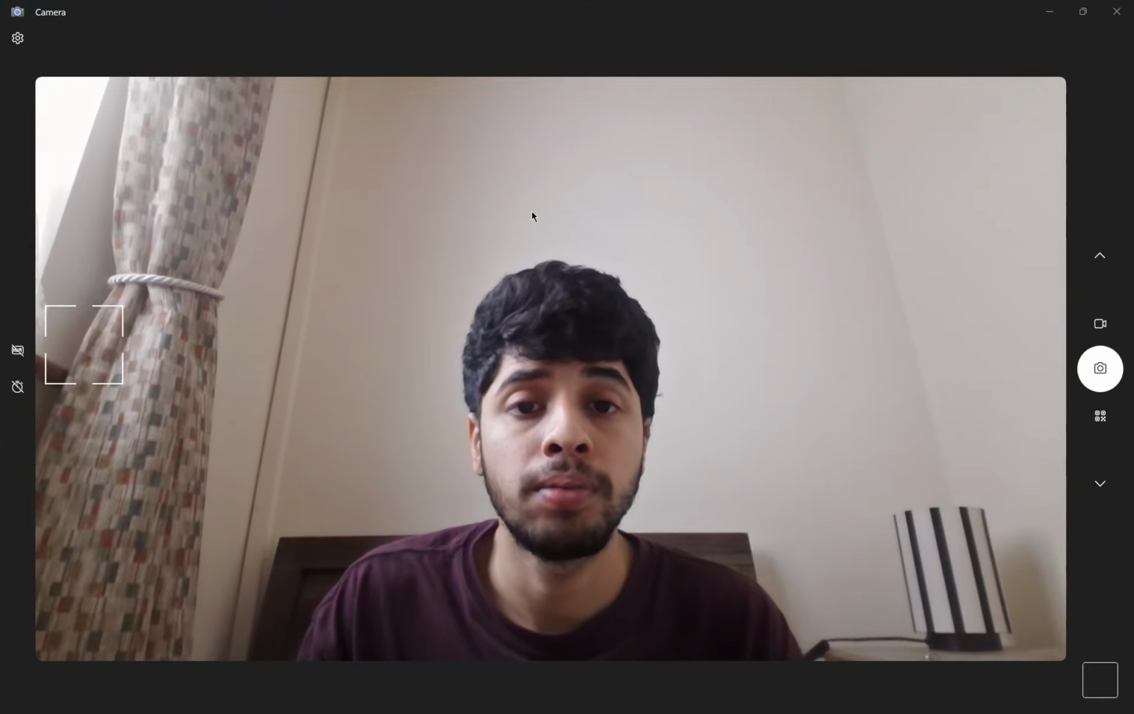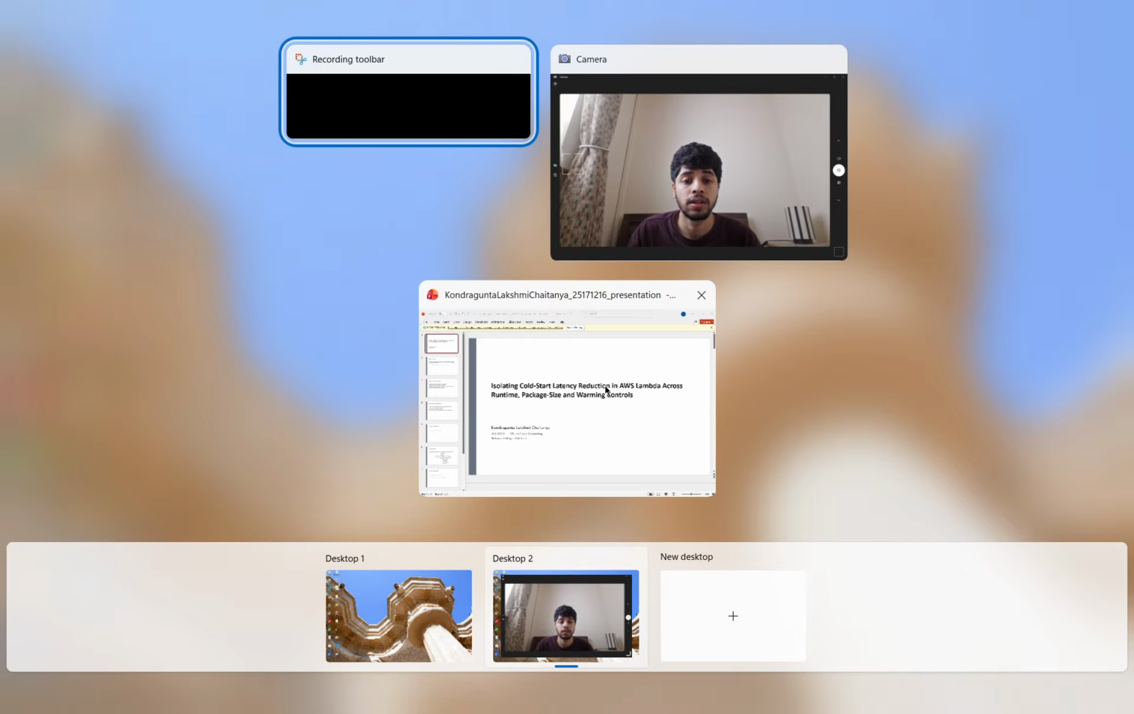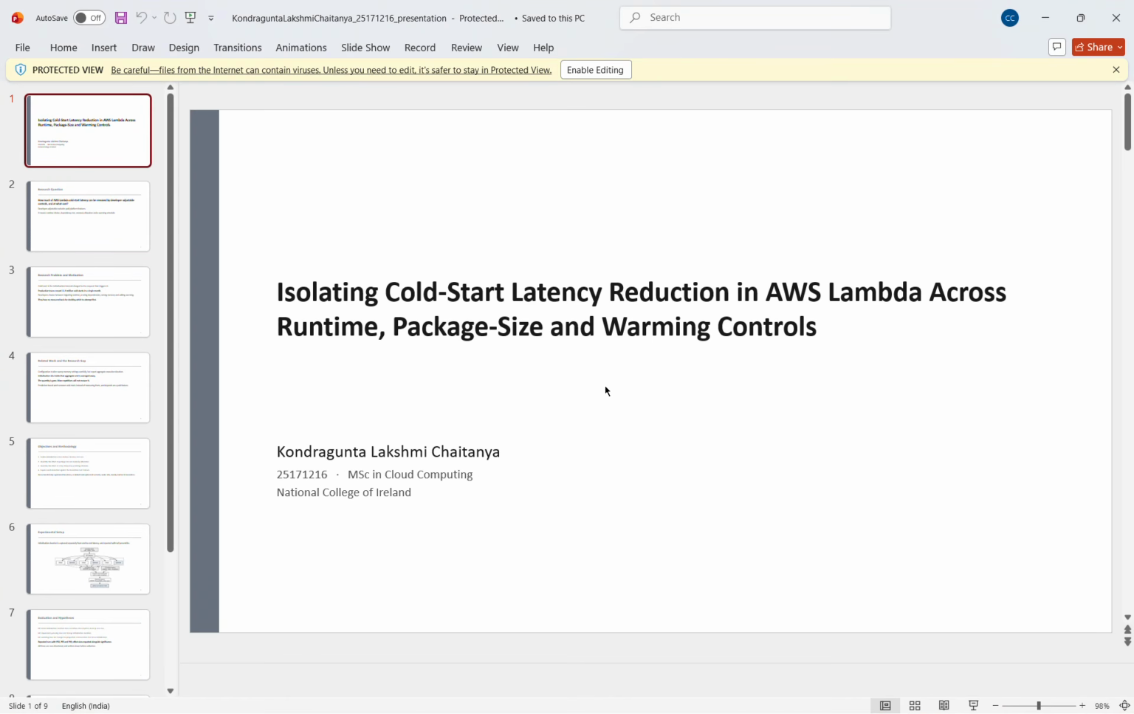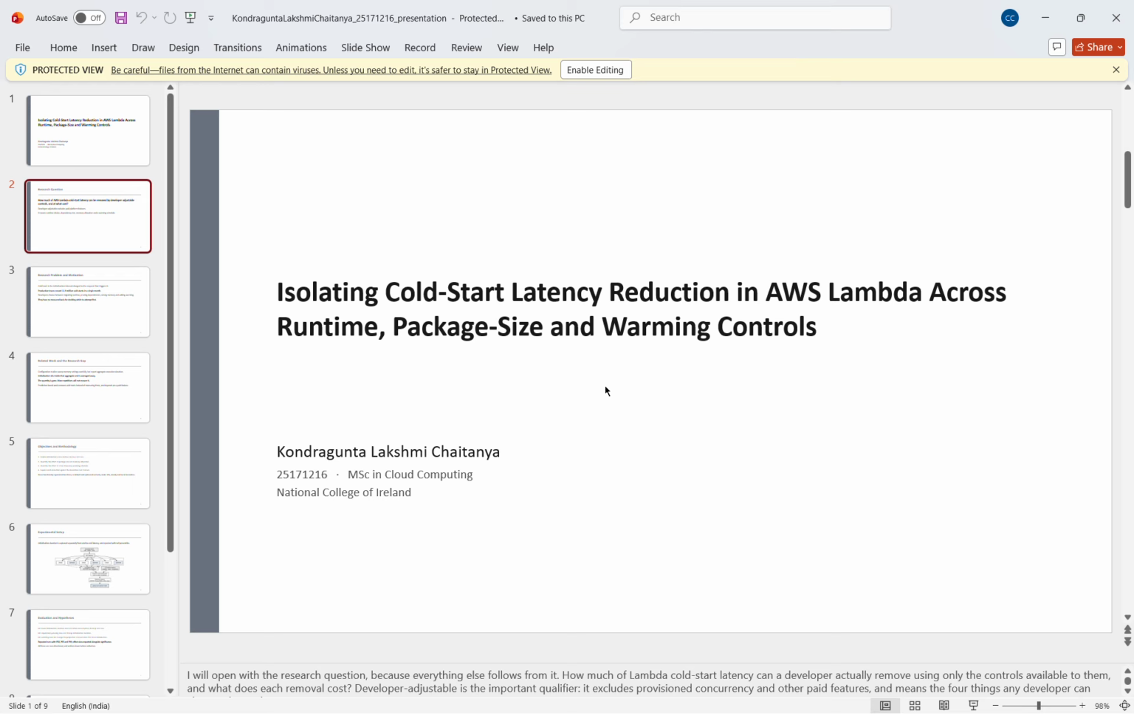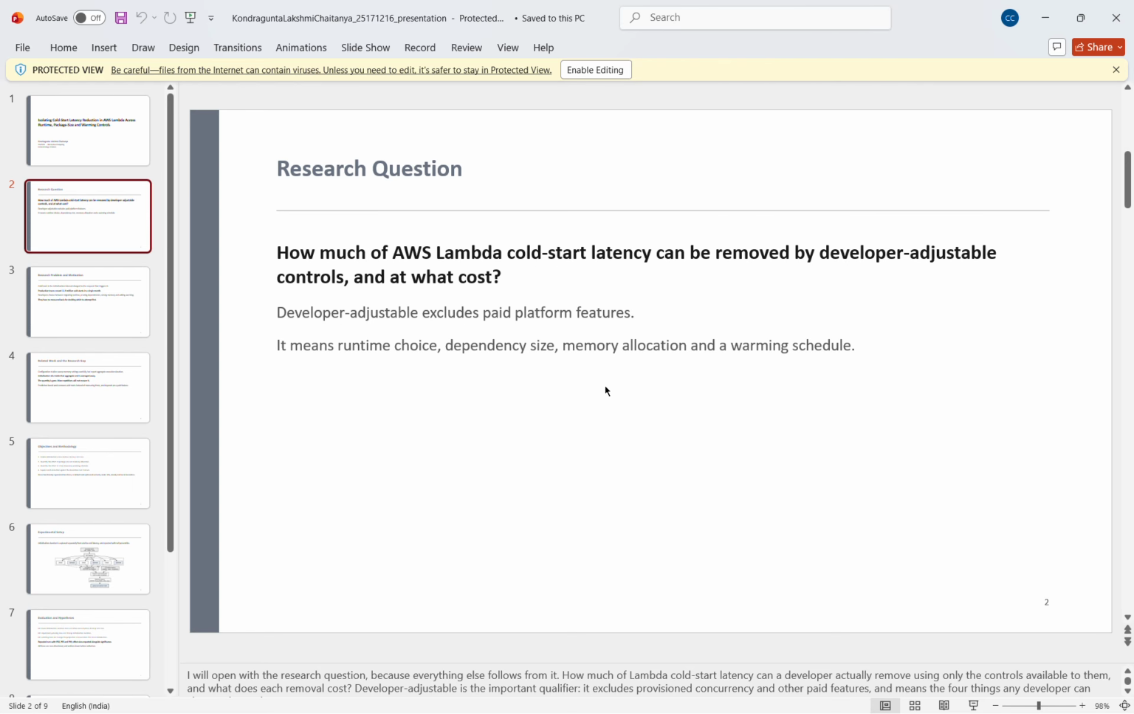Today I'm going to present my research proposal title. I move to the PPT to better understand. So this is my proposal title, Isolating Cold Start Latency Reduction in AWS Lambda Across Runtime, Package Size and Warming Control. If I move to the next tab, Research Question.